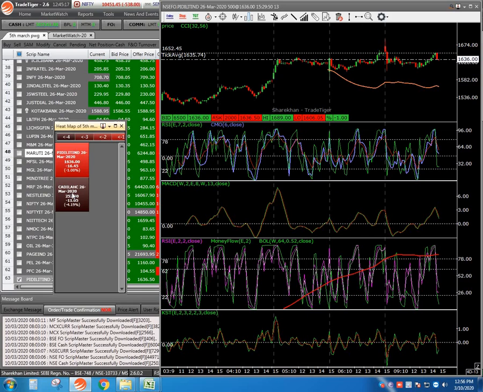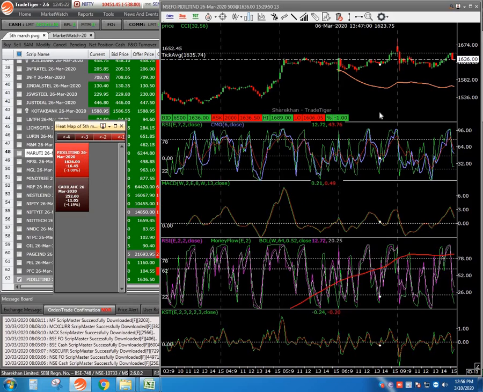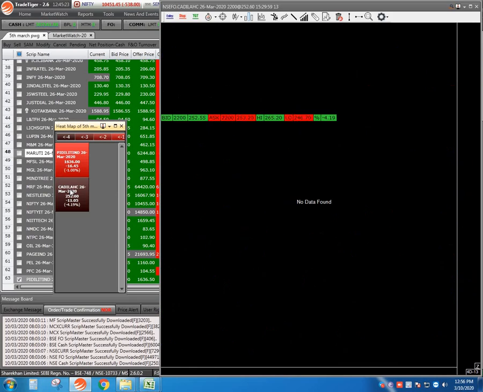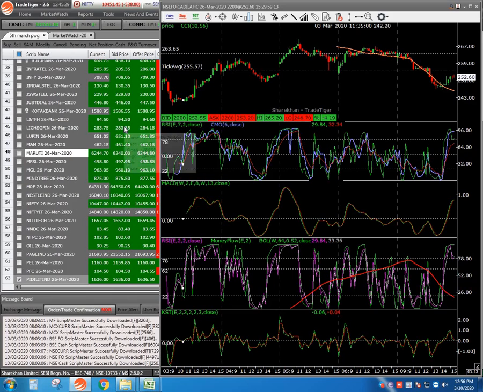Since the market was bearish in nature, that's why this one did not give. So don't worry here. If the market had been bullish in nature, then green stocks would have given you the most profitable trade. Then how about in PWL? In PWL also you select the same way. I will make it first and then I will come back.